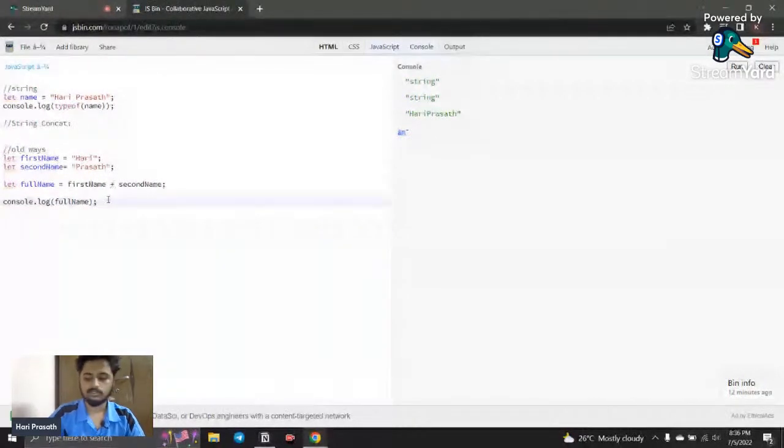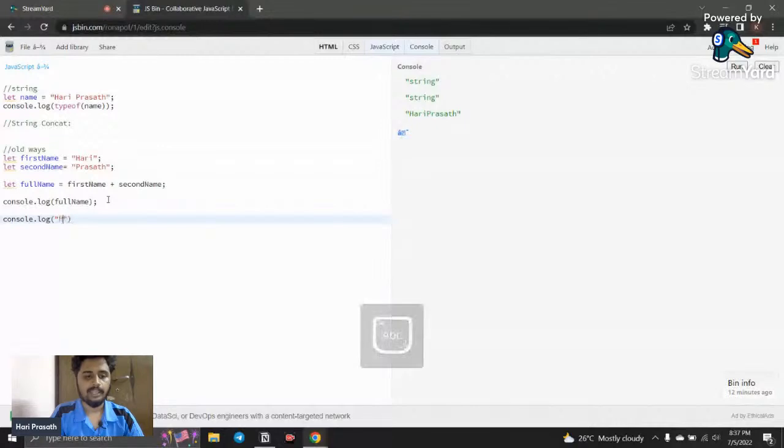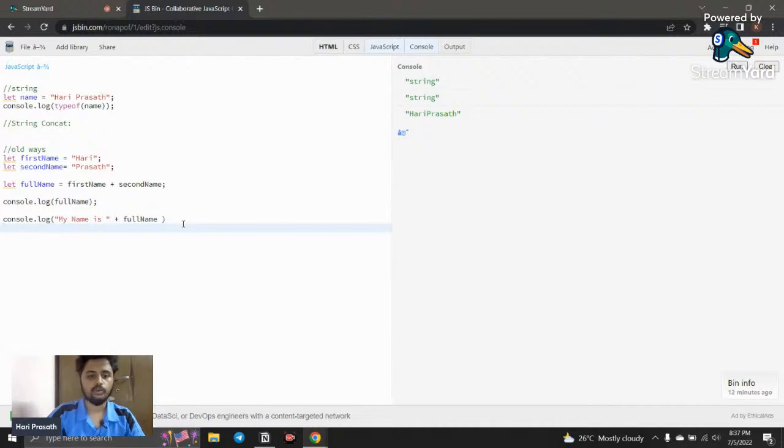Here I just say another sentence. I say console.log, and here itself we can declare with double quotation marks and add some sentences. I say "my name is", and if I want to add this fullName variable, I just use a plus operator. Why use the plus operator? Because with the plus operator, strings are concatenated.